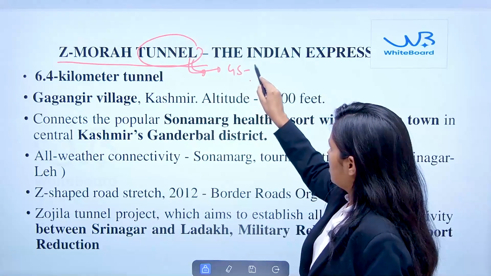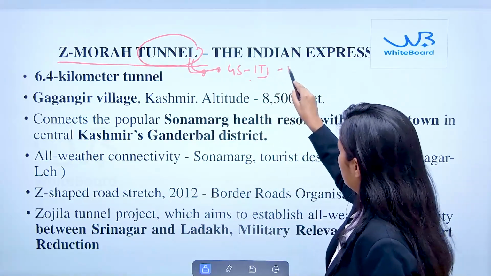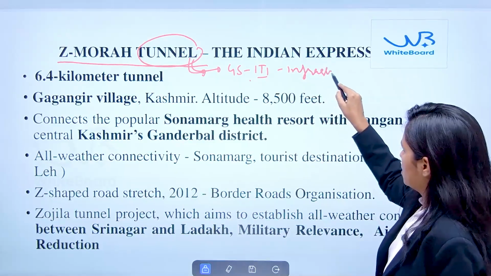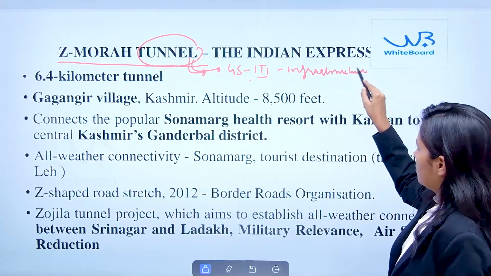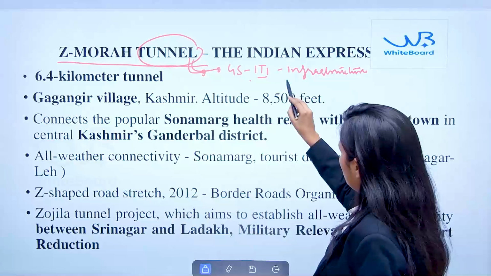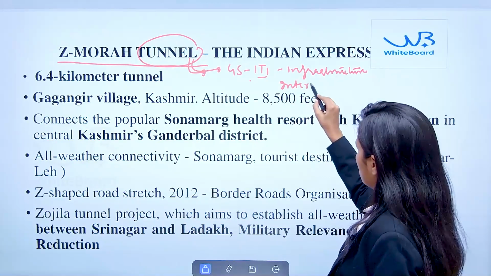So in GS paper 3 there is a topic related to infrastructure, and in the same paper there is one topic related to internal security.